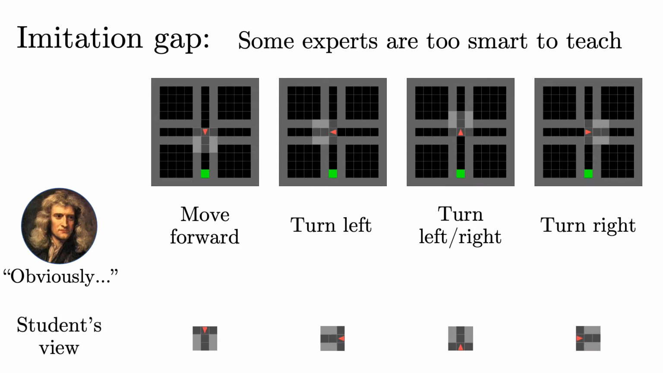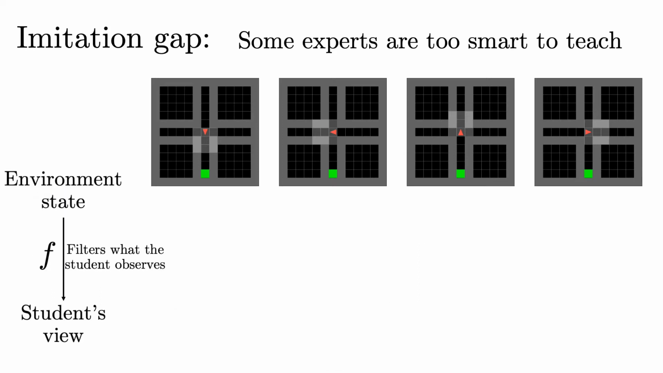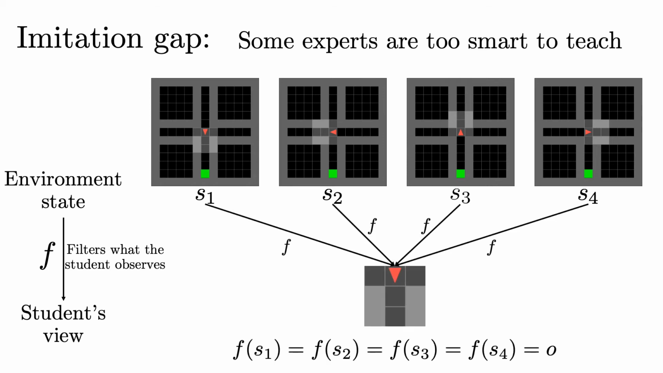But now consider what our student observes in each of these settings. Rather than observing the full world state, the student agents frequently only have access to partial egocentric observations. In each of these states, the expert tells the student to follow different actions, even though from the student's perspective, all the states look exactly the same. More formally, we say that the observation seen by the agent is filtered by a function f. In this example, this filtration function maps four distinct environment states to the same partial observation O.